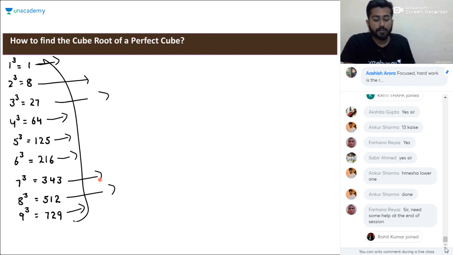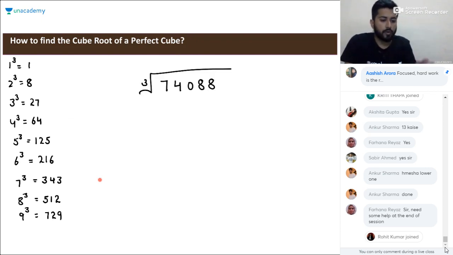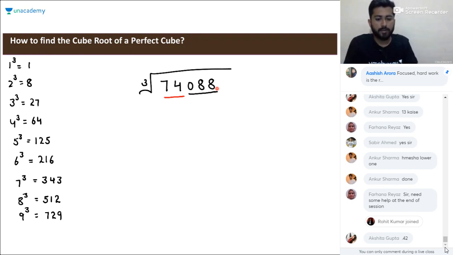So if we need to calculate the cube root of a particular number, like 74088, come from the right side. Like in the case of square root, we made groups of two numbers, in the case of cube root we'll group three numbers here, and we'll group the remaining numbers.